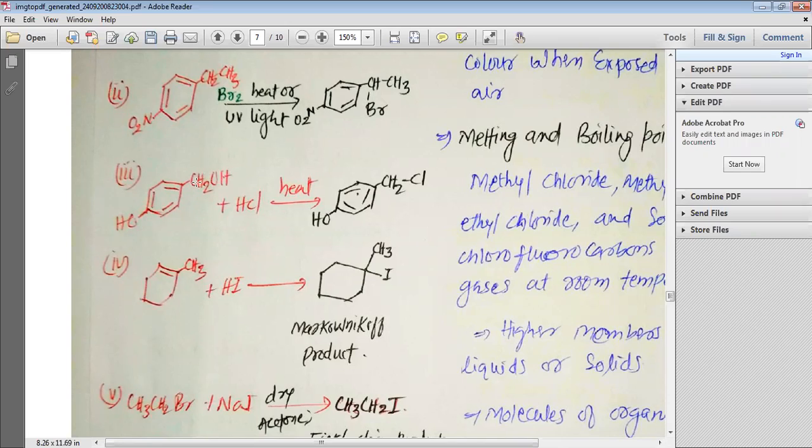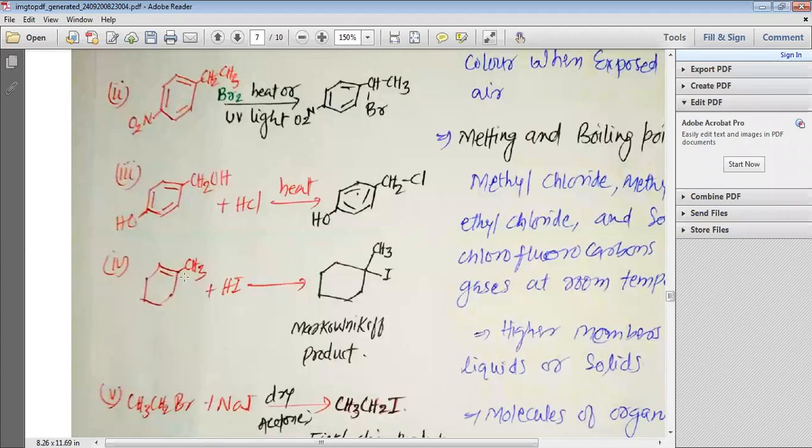We will give it the name 4-hydroxyphenyl methanol. If it is allowed to react with HCl, and if we heat it, we will get 4-hydroxyphenyl chloromethane. Remember, the reaction will take place on CH2, not on the phenyl ring.